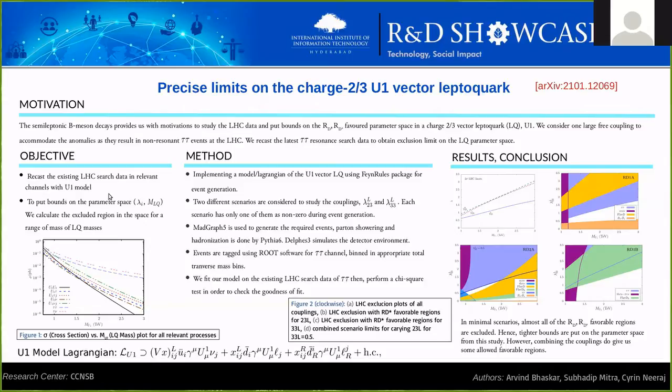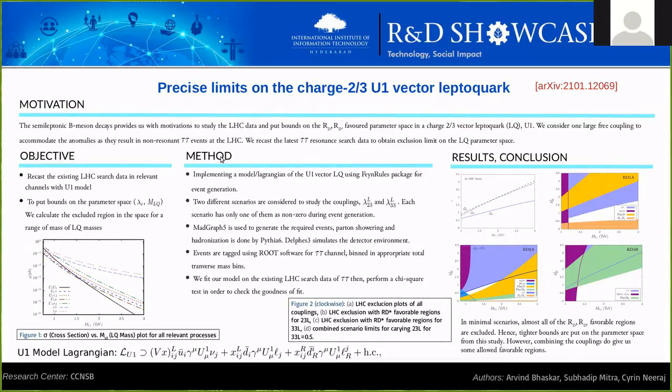So when you consider plenty of leptoquark masses, say 0.5 to 3 TeV, if you look at the x-axis of figure 1, we are basically, sorry, putting bounds on the parameter space of lambda and the mass of the leptoquark. So it's a 2D parameter space. We calculate what points in this 2D space are excluded or included by this LHC data. So how do we go about doing this?